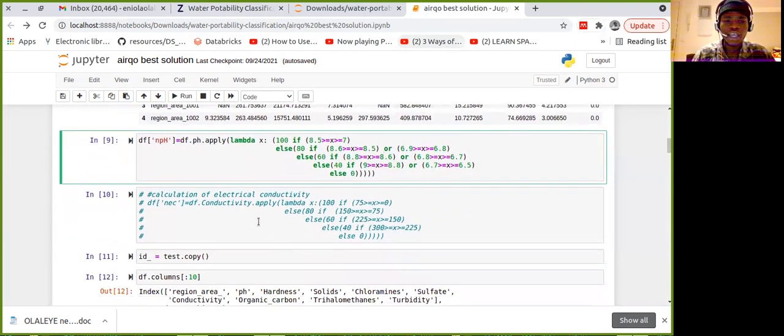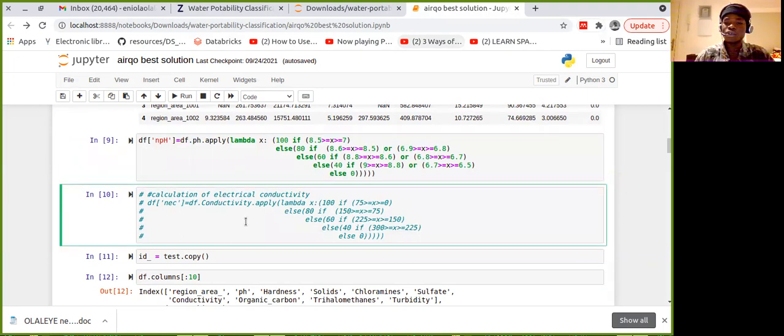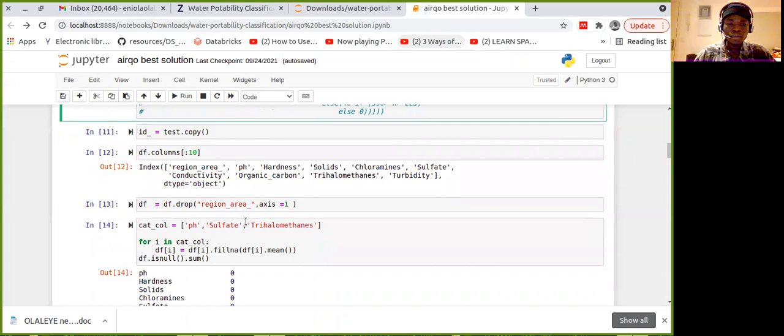Yeah, then for conductivity, conductivity also has a range, but this feature adds zero value to the F1 score. It even reduced the F1 score. So I had to comment it out here, and I did not use it as part of the model.